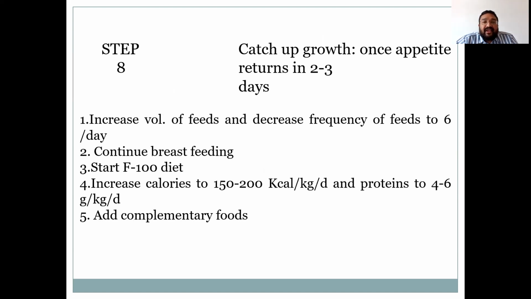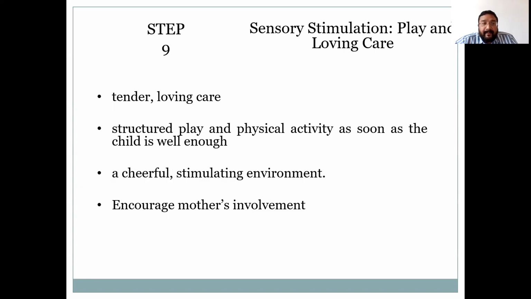Eighth step is the assessment of catch-up growth. Once appetite returns in 2 to 3 days, increase volume of feeds and decrease frequency of feeds to 6 feeds per day. You have to continue with breastfeeding. Initiate F100 diet and increase calories given to the child to 150 to 200 kilocalories per kg per day and proteins to 4 to 6 gram per kg per day. At this stage, you can also add other complementary foods as well. So once appetite has returned, in catch-up phase, you have to give F100 diet, and if the condition permits, you can add other complementary foods as well.